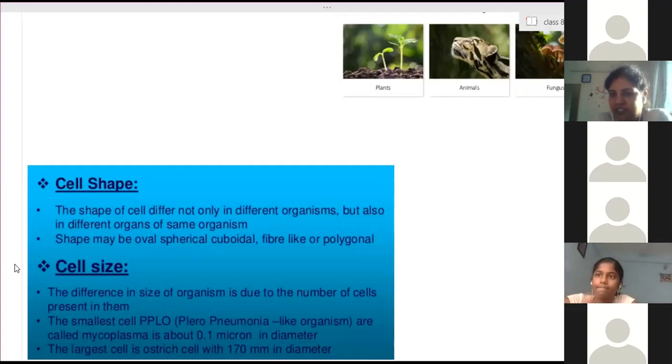Clear? Are you able to understand this point? Yes, ma'am. So this is a 1 mark question.